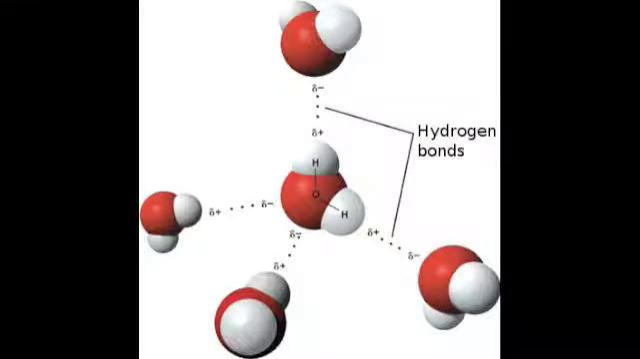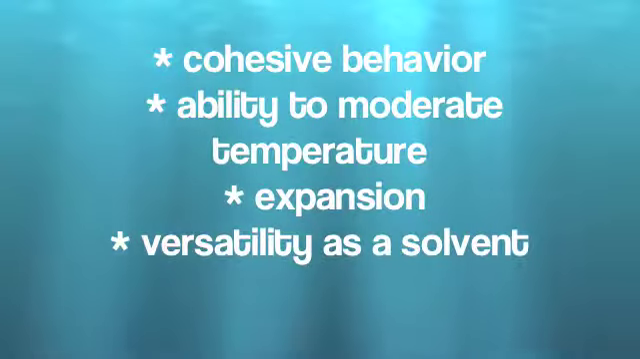The hydrogen bonds are very weak. They form, break, and reform constantly. Although each lasts for a short period, the molecules frequently form new hydrogen bonds. These hydrogen bonds drive the four emergent properties of water that make life on Earth possible. The four properties are cohesive behavior, ability to moderate temperature, expansion, and its versatility as a solvent.